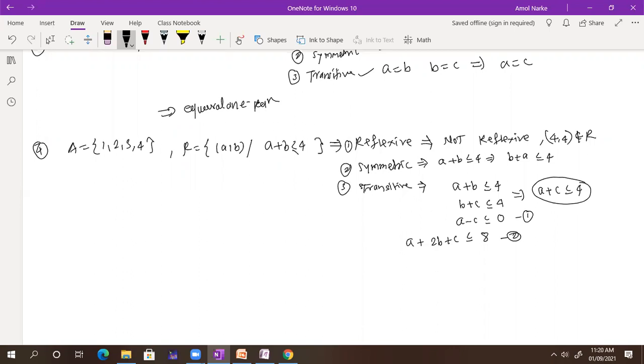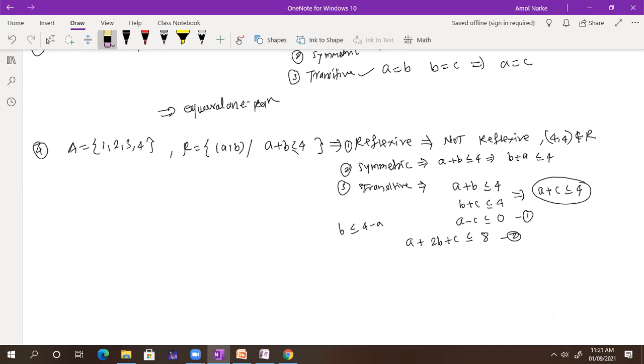I want the value of B in terms of A and C, but here I'm not getting the value of B. B is less than or equal to 4 minus A, but it is not a value, so you cannot write it down here. So this is not the case.